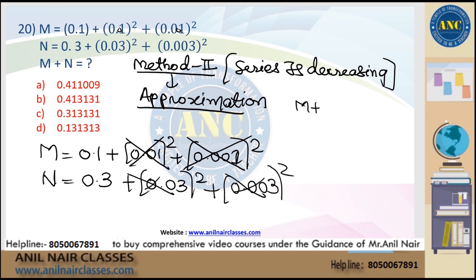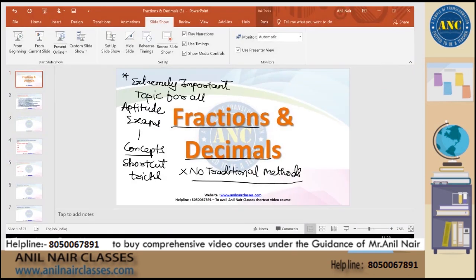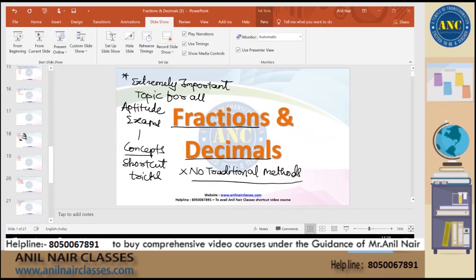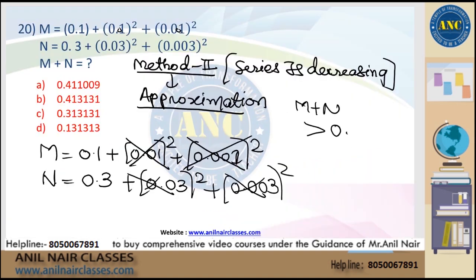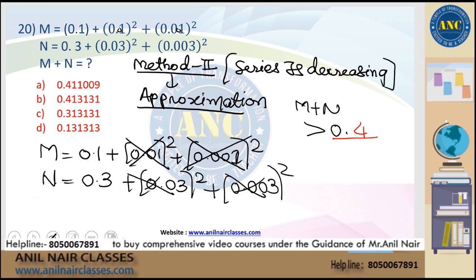So M plus N, answer should be just greater than 0.4, because answer is just greater than 0.4. Third option is eliminated. Fourth option is eliminated. Now then you can use digital sum.